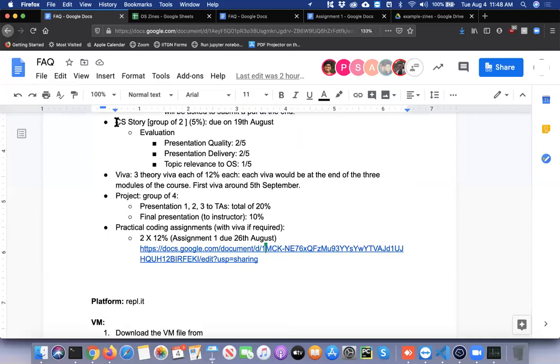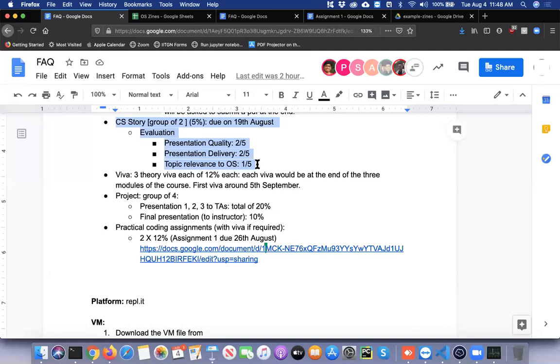We'll also have something known as a CS story. In a CS story, a group of 2 would prepare a presentation on topics similar to the topics in the lecture, but more modern. Things like Spectre and Meltdown were a couple of topics the previous batch discussed. You could also pick up various such topics. We'll also provide a suggested set of topics initially.